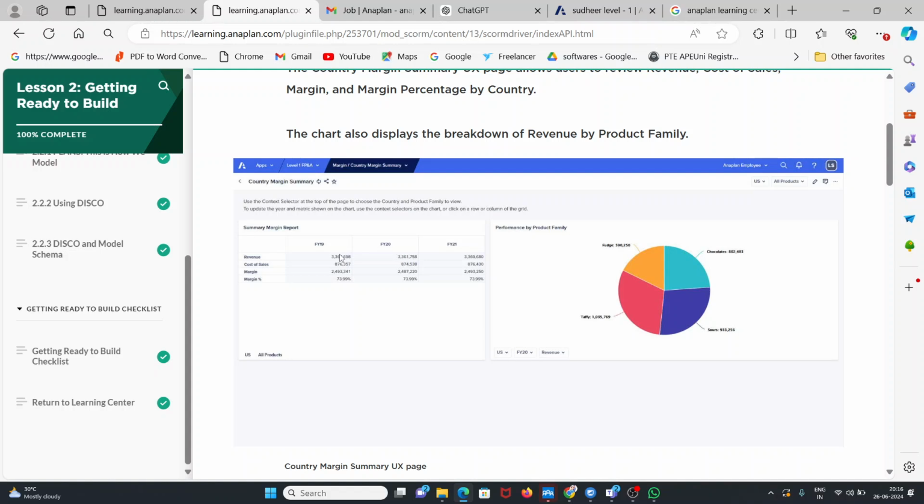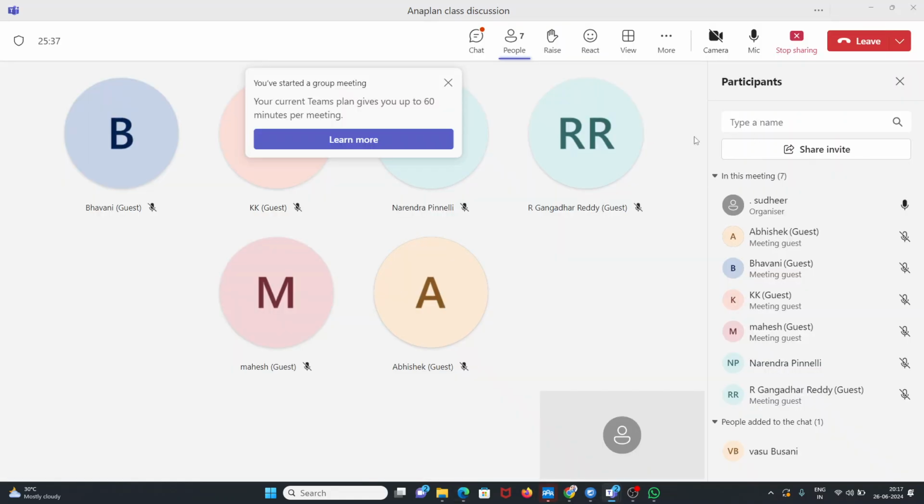Just please stop me if you are not understanding anything. Is that clear till here? Yeah, clear. Mahesh, Narendra, is it clear till now? Yeah, play. Gangadhar Reddy? Yes, sir. Clear.